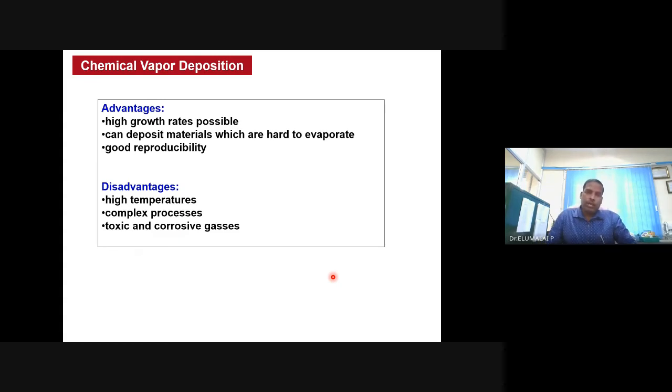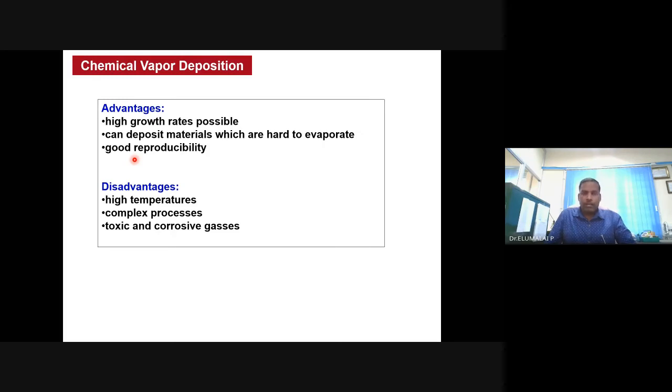It is possible to deposit materials which are very difficult to otherwise evaporate by using chemical vapor deposition. Whether you do it or I do it or anybody else does it, you get very good reproducibility for chemical vapor deposition. You can mimic it. For example, if I develop a process today and give it to you tomorrow, and you repeat it, you will get 100% reproducibility. That is the greatness of the merits of this method.